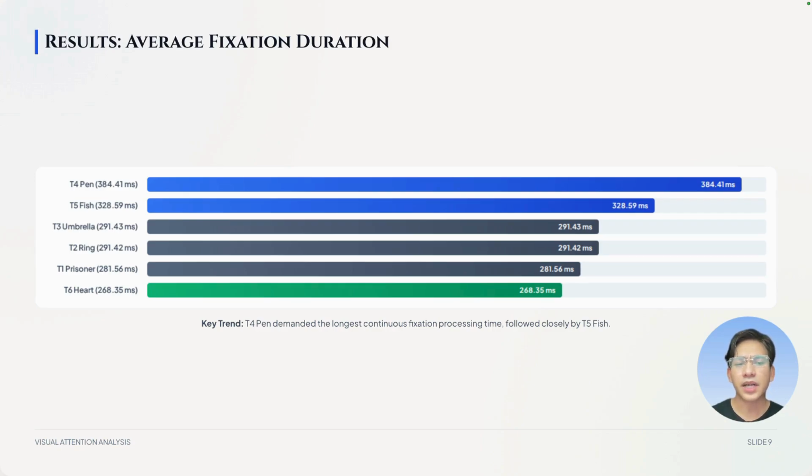The rest, umbrella, ring, prisoner, and heart, all clustered between 268 and 299 milliseconds. So why does this matter? A longer fixation duration generally signals that the brain is working harder to process what it's seeing. T4 and T5 clearly demanded more of our participants' attention.